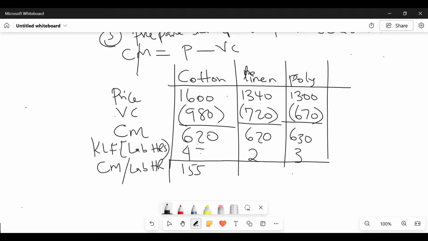The first one will be 155. And then we have 620 divided by 2, which gives me what figure, somebody here? 310. Then 630 divided by 3. 210.